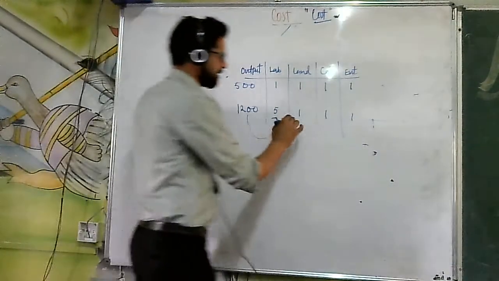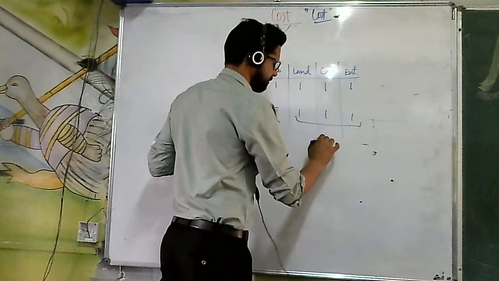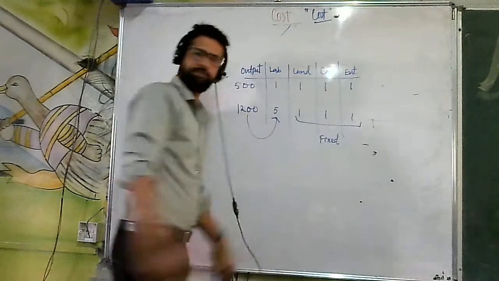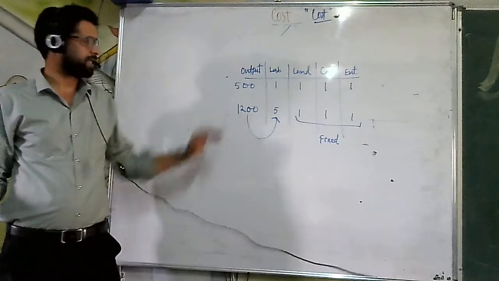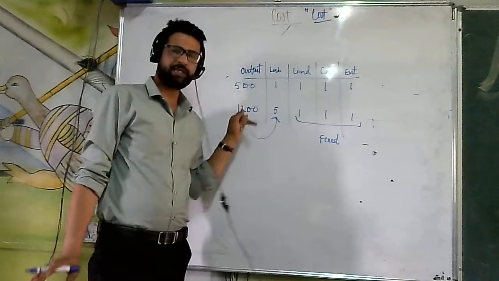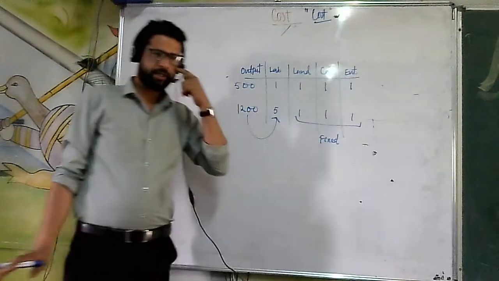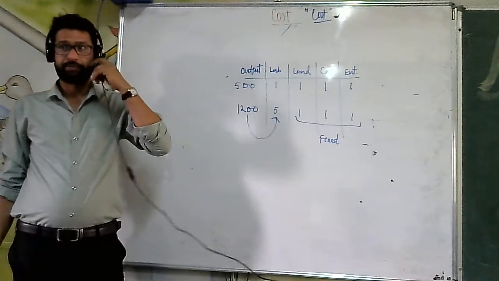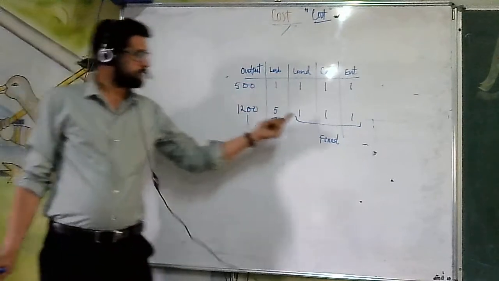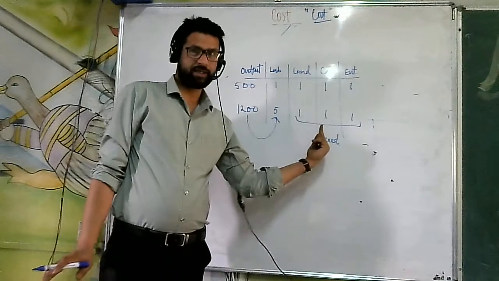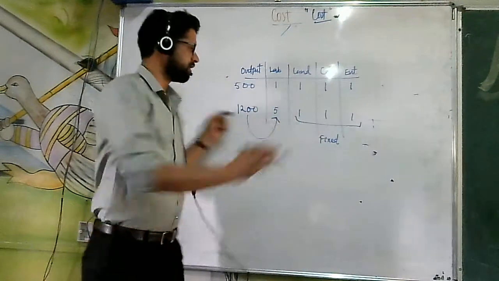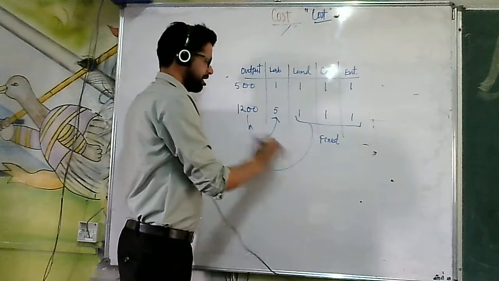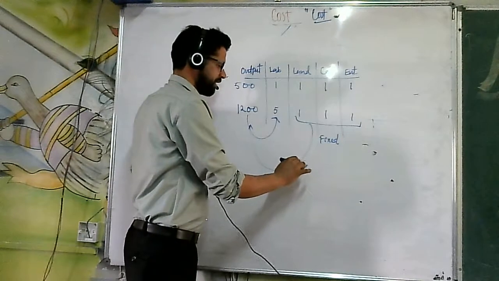The rest of the factors of production are fixed. There is no change in them, even when the output has increased from 500 to 1200. So those factors which do not change with the level of output are called fixed factors.